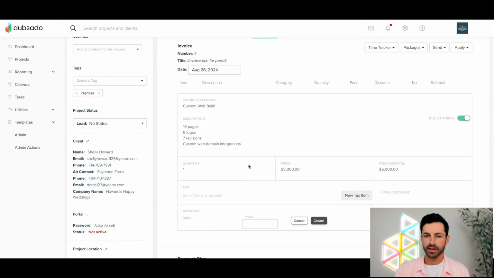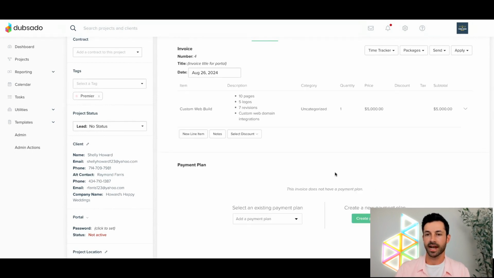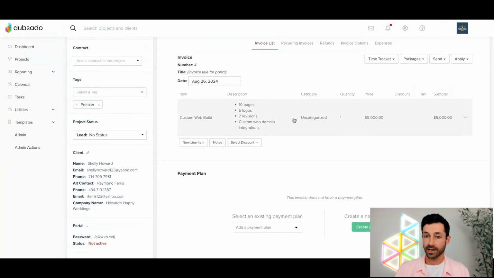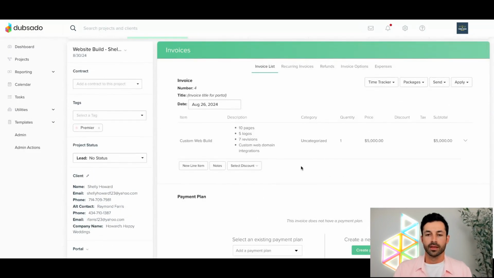I think that was about it for what I wanted to show here on this particular package. So let's just pretend for the time being that there was no tax and I don't care about the category for the time being. So let's just say add item to finish adding that line item. Now that I've added that line item, we can see it right here. We can see the subtotal and total down here has changed to $5,000. Cool.